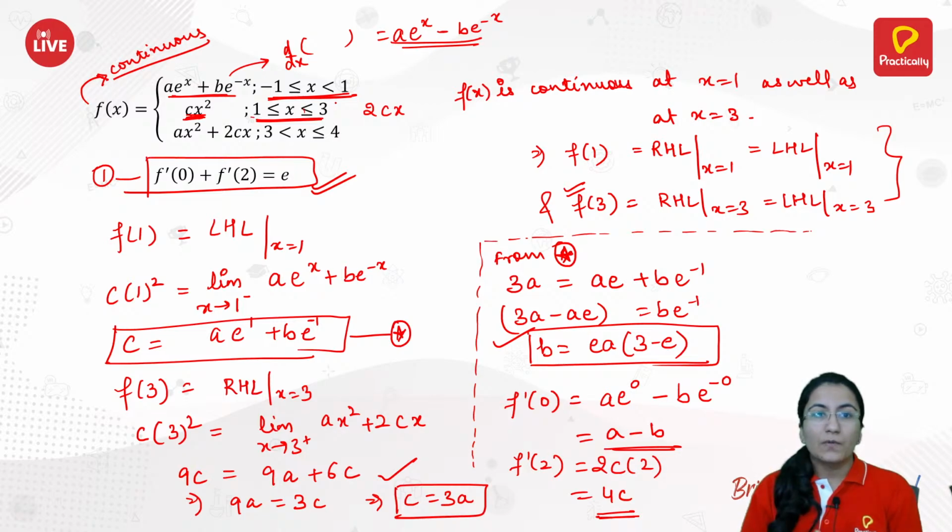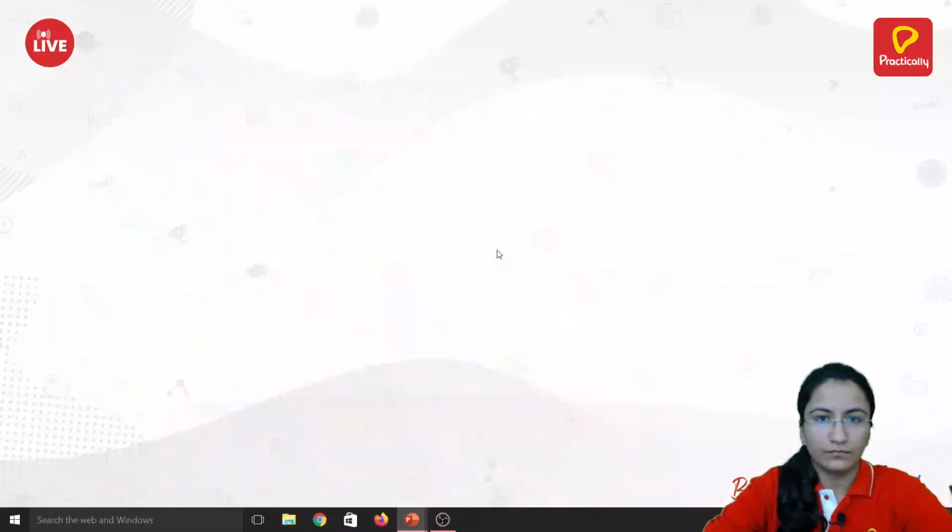So using the definition of continuity, we created 2 equations. From those 2 equations and the third equation which we were given, we simplified it so as to calculate the value of a. You can even use some other procedure to solve.